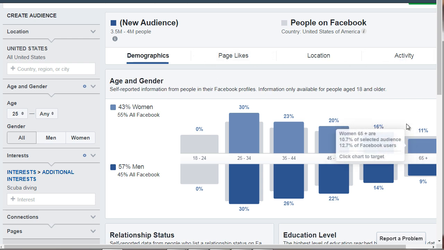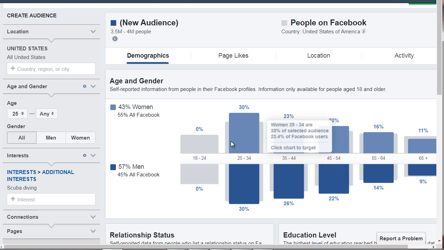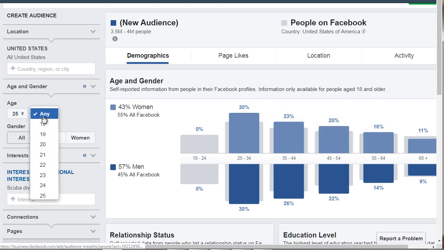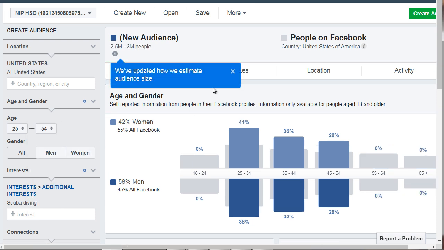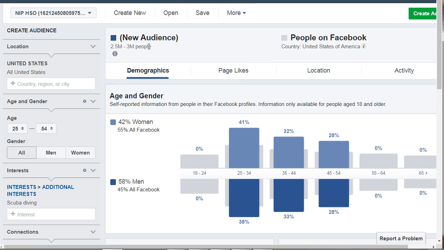So let's just say we're going to start with this group here. And let's end it at 54. And now we have about 2.5 to about 3 million.